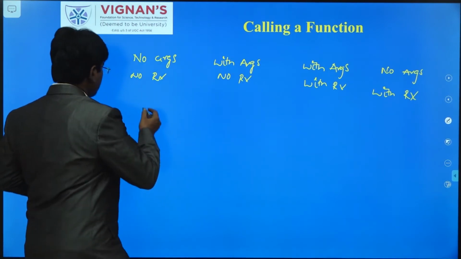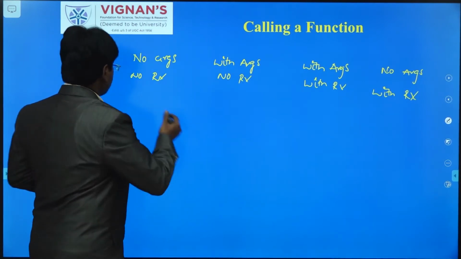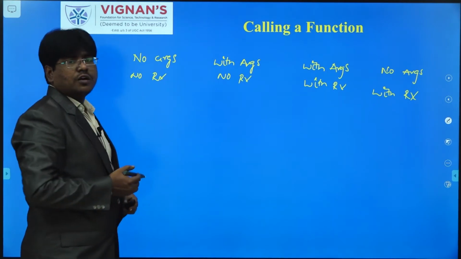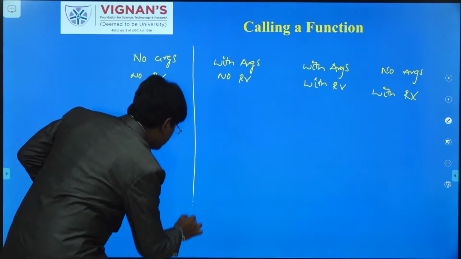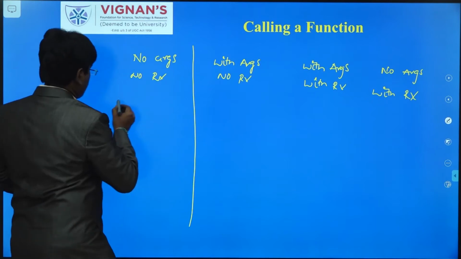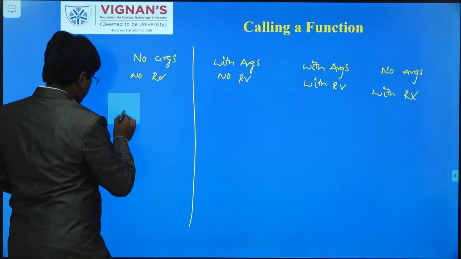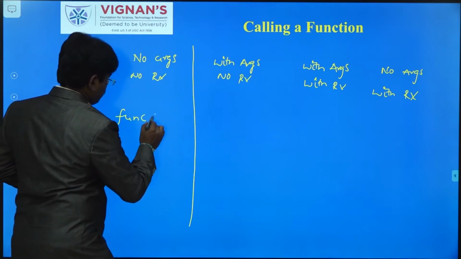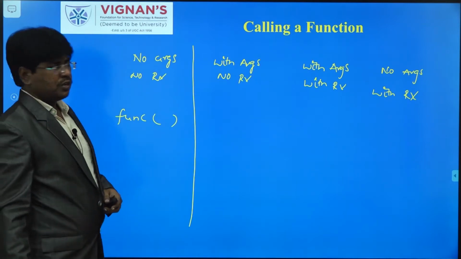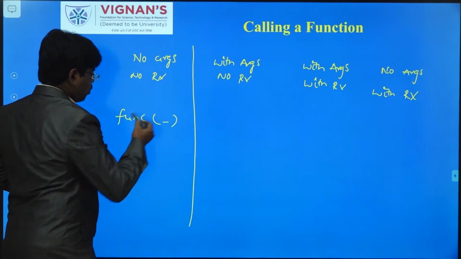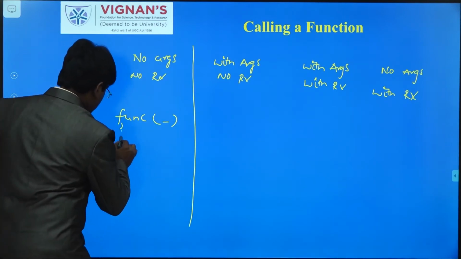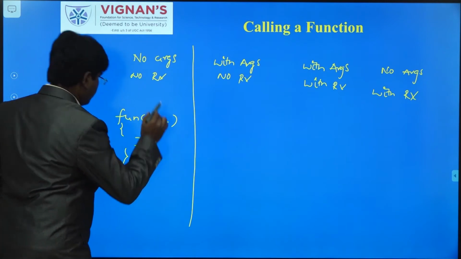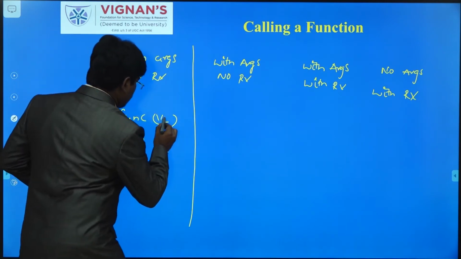I will write here the definition of function. The first type is no args, no return values. func is the function, so this is the function definition. That means it doesn't have any arguments and also it doesn't return anything, so here you can write void.